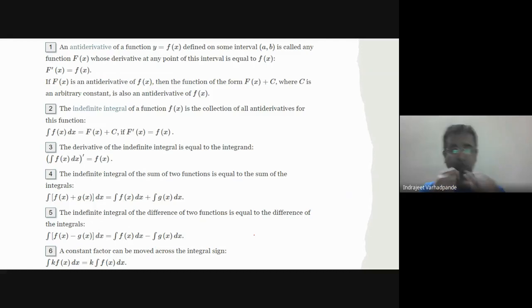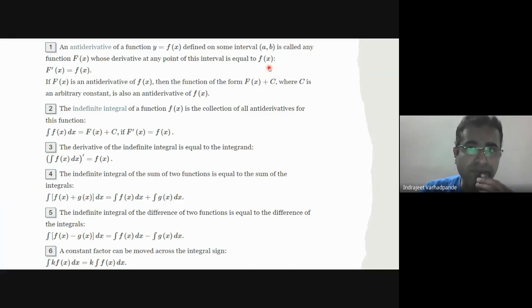Antiderivative. Now, what do you mean by antiderivative? Antiderivative is nothing but the integration. The reverse process of derivative is nothing but the integration. So, here also we will be finding an antiderivative of a function y is equal to f of x defined on some interval, which is called any function whose derivative at any point in this interval is f of x.